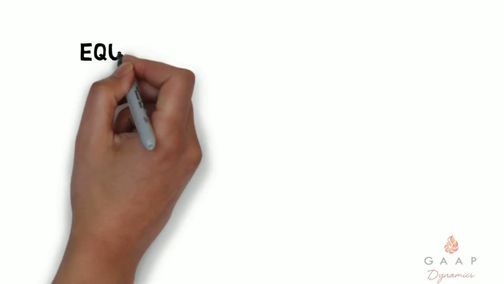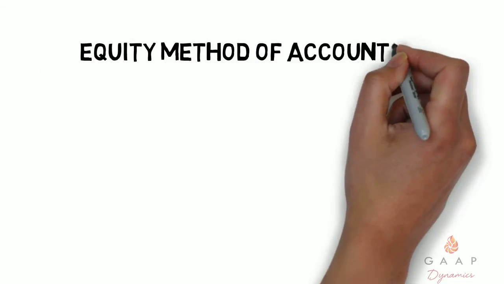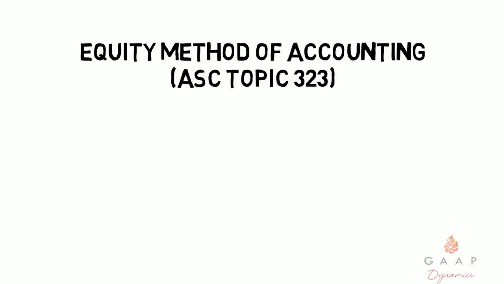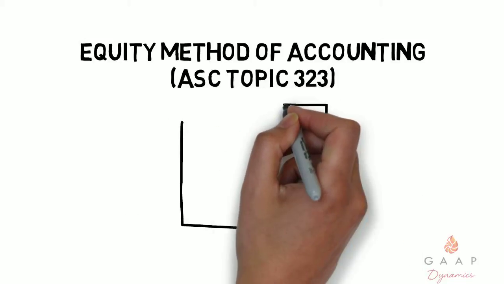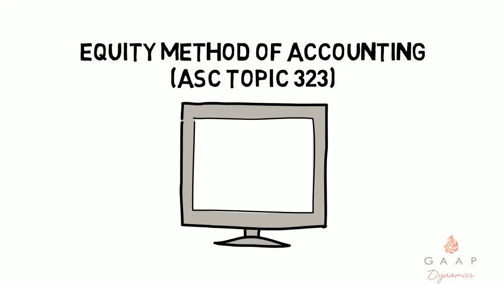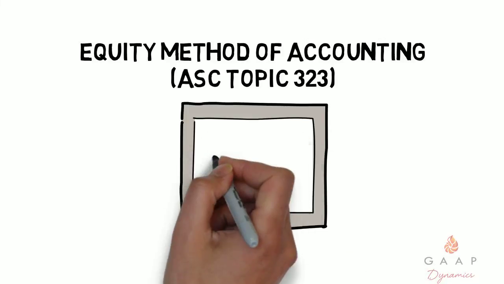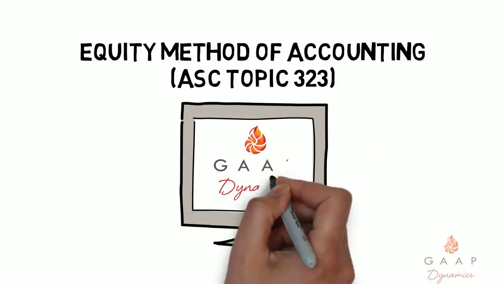How are these investments accounted for? They're accounted for using the equity method of accounting prescribed by ASC Topic 323. The firm has a great e-learning training module on this topic, and I recommend you take it before diving into your audit procedures.